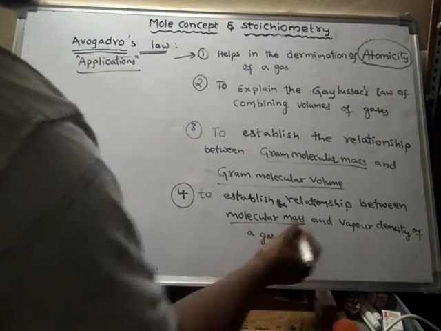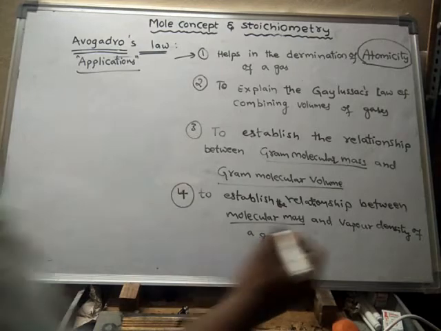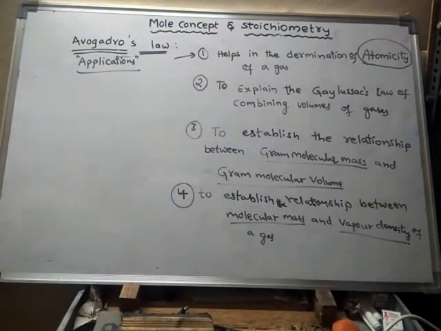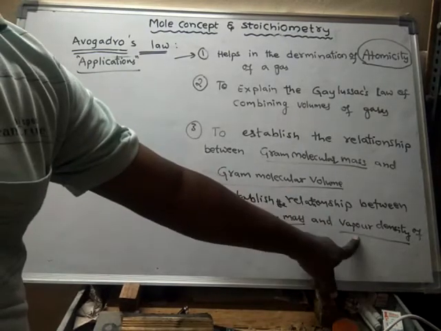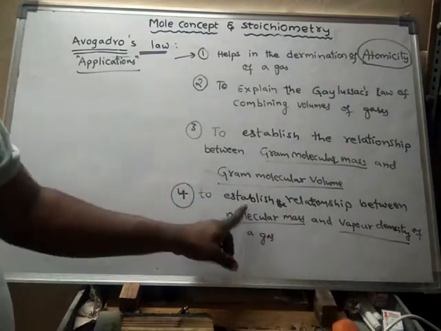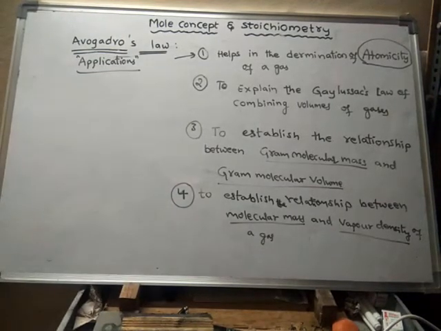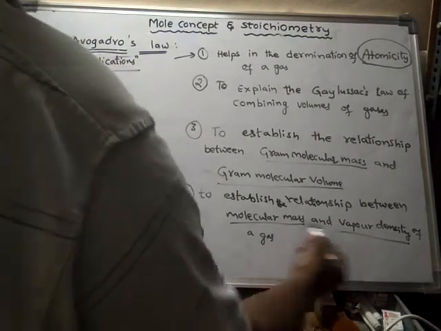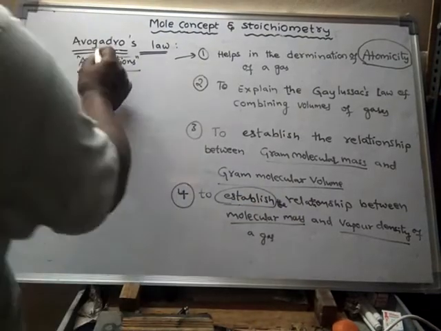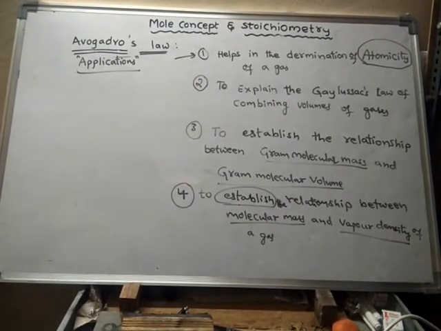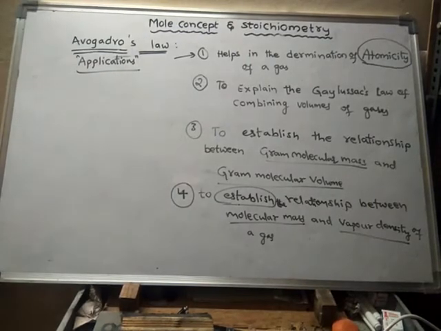Every gas has a molecular mass and every gas has a vapor density. Then what is the relationship between the molecular mass of a gas and the vapor density of the gas? That relationship can be established with the help of Avogadro's law only.